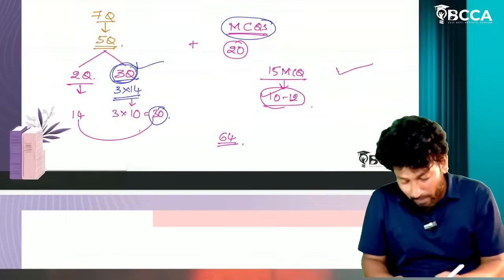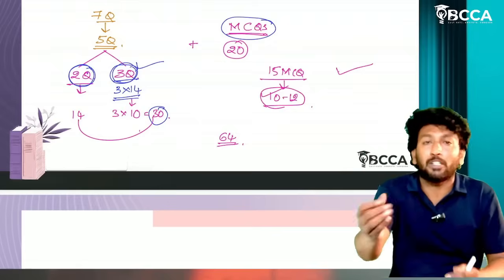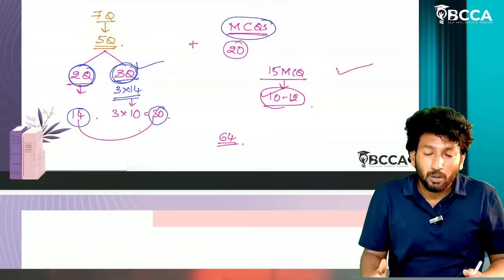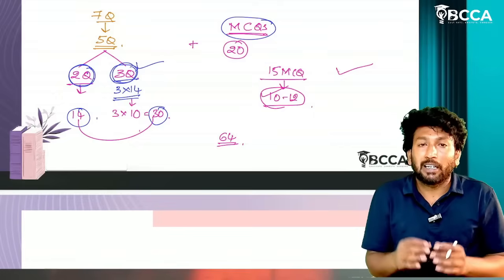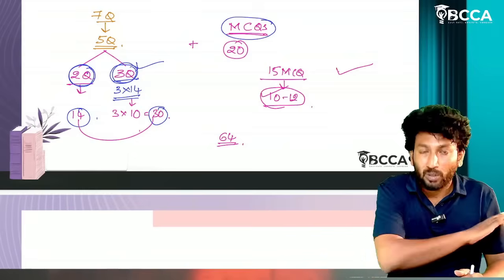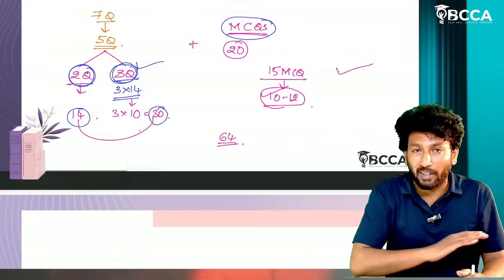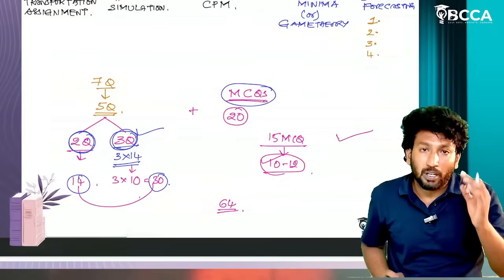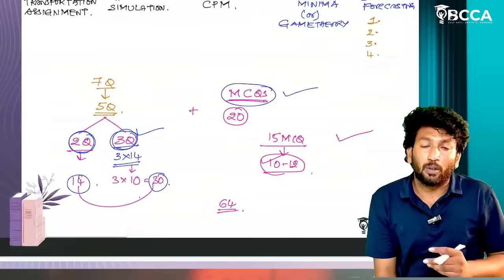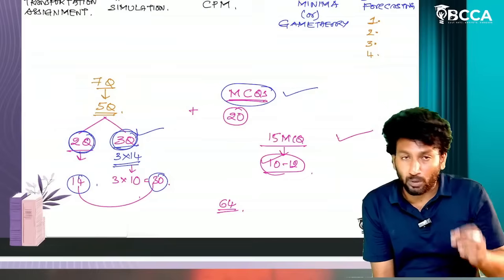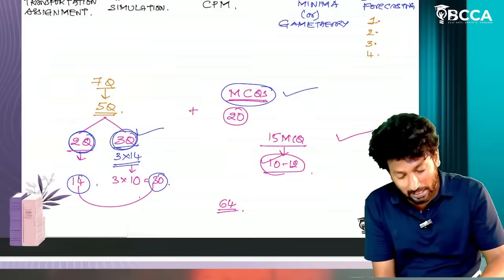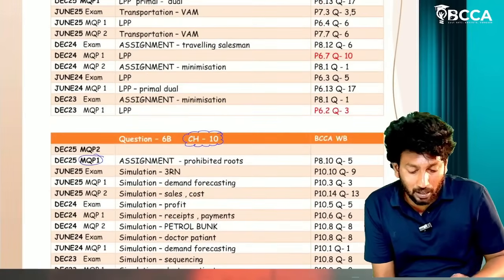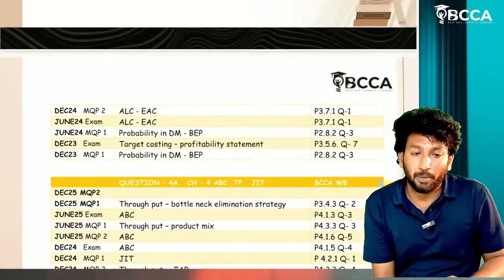Or else, if you have time, prepare the chapters for the other 2 questions on an average level, and at least 14 you will get more. So why are you getting scared, or why are you having fear before the examination? Don't get scared about this examination. Follow this preparation strategy. Follow this MCQ material and the questions which I am going to give you. These MCQs are more than enough. And I am giving you the past attempt papers and compiled question numbers. Prepare these questions.